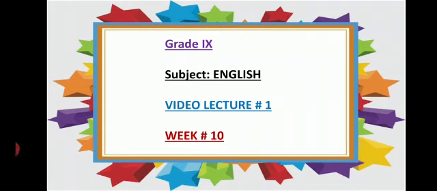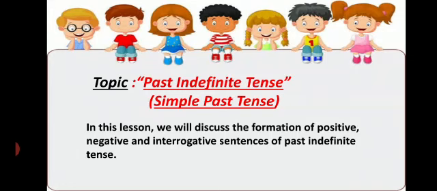So students, this is your English lecture and this is your video lecture 1 for week 10, and today's topic is past indefinite tense, which is also called simple past tense.